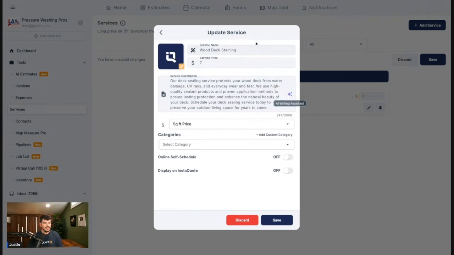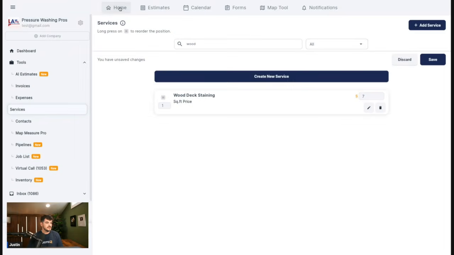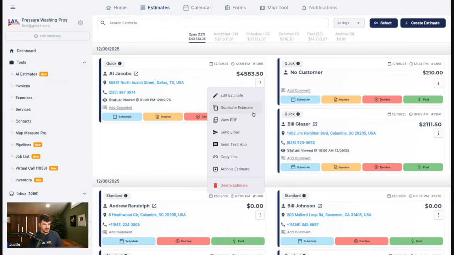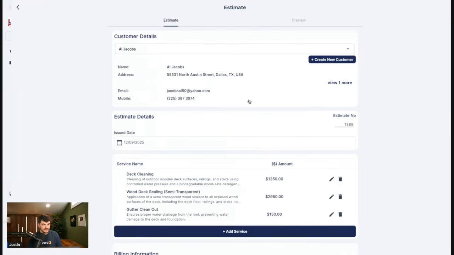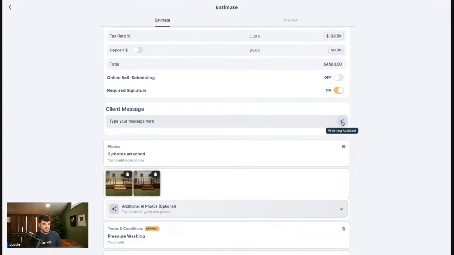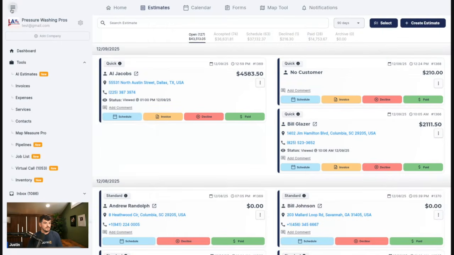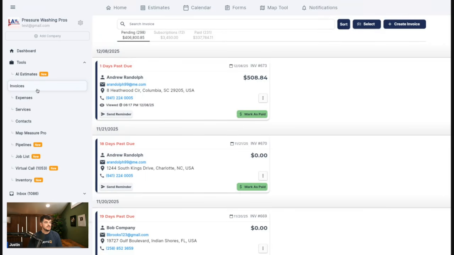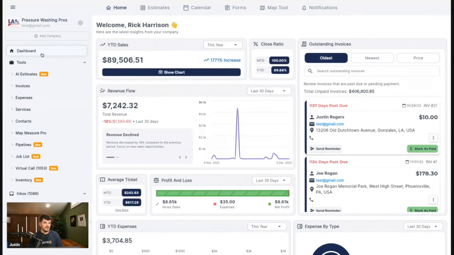So AI autocomplete. Now, this is in a bunch of different places throughout the app. You guys might have noticed it as I was coming through our estimate that we created, but let's go ahead and jump in here. I'll show you guys where else you can use it within the app. So if we come into edit, you can also use it within our client messages here. And then there's just a couple other places throughout the app. I think you could use it within expenses. You can use it within invoices. Just a couple other places throughout the app that you can jump in and have AI actually auto write some of this stuff for you.